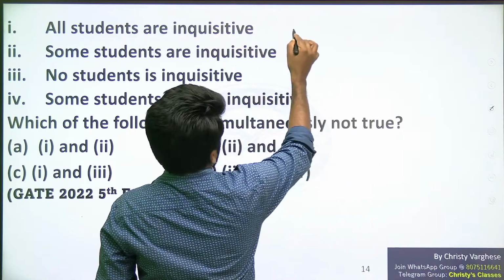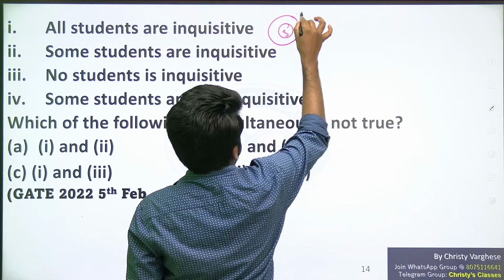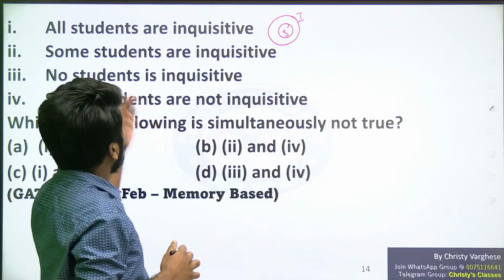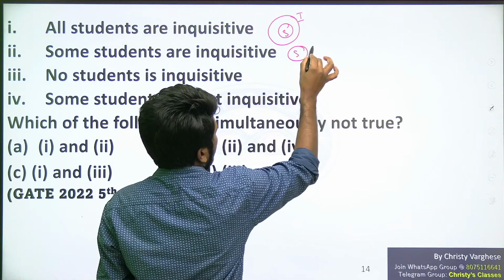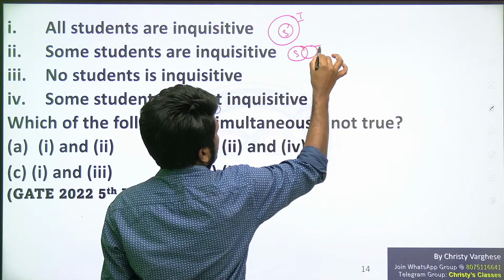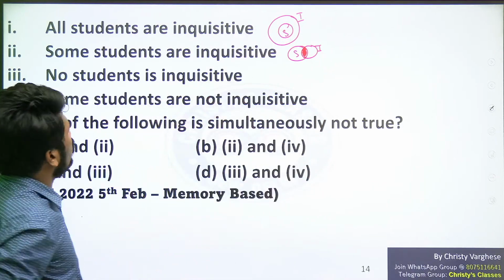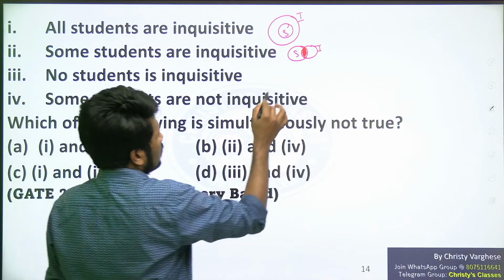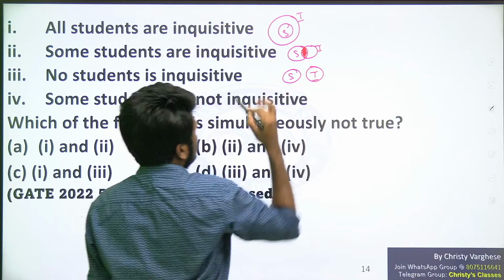All students are inquisitive means what? Student set should be a subset of inquisitive set, isn't it? All something are x. Some students are inquisitive means what? Student set and inquisitive set should have an intersection. This part is the meaning of some students are inquisitive. No students are inquisitive means what? Student set is completely disjoint from inquisitive set.